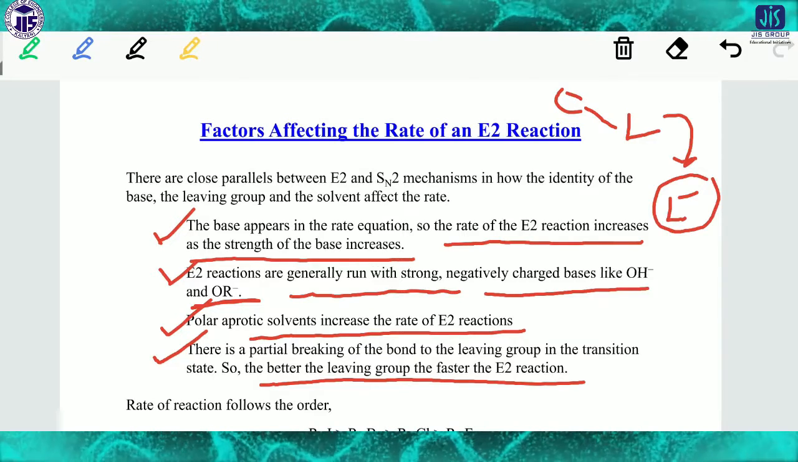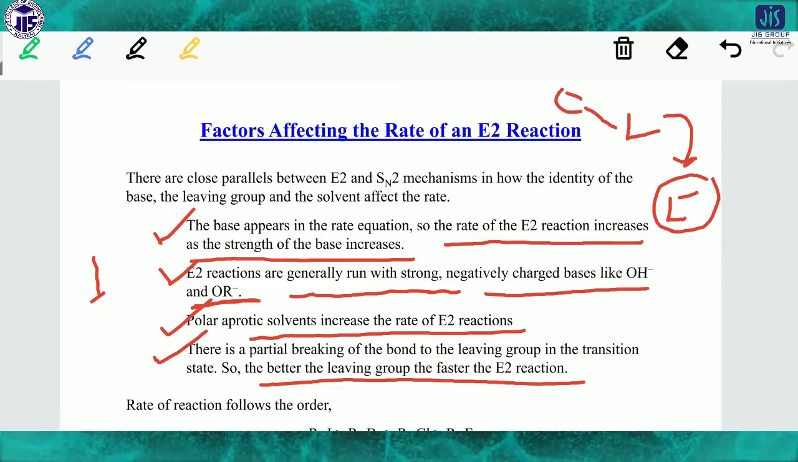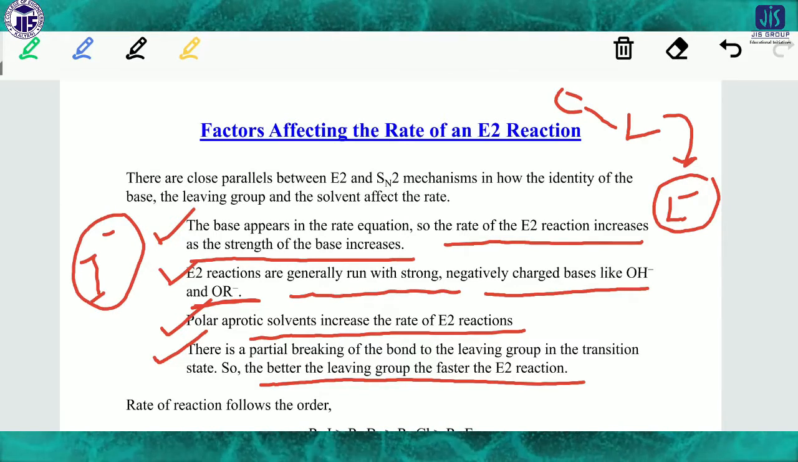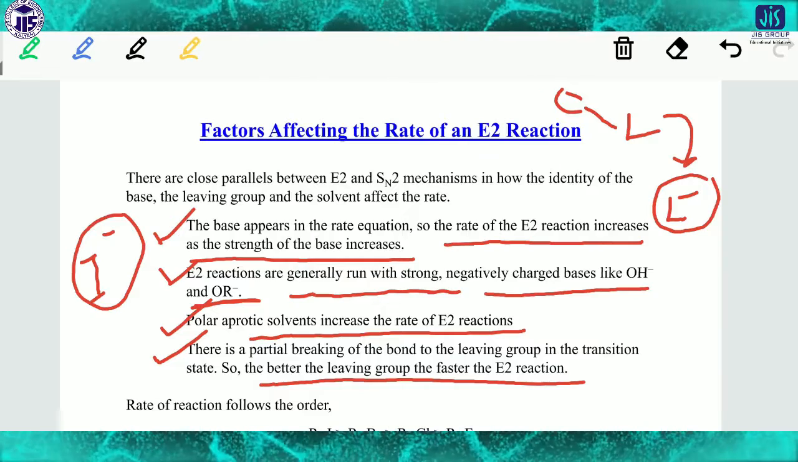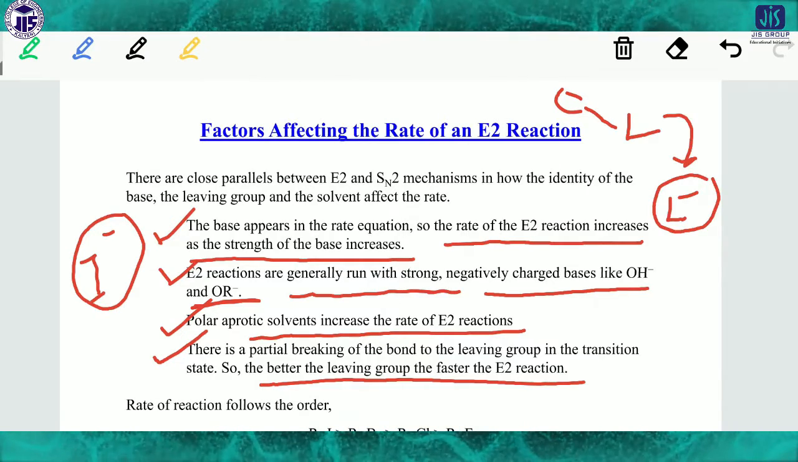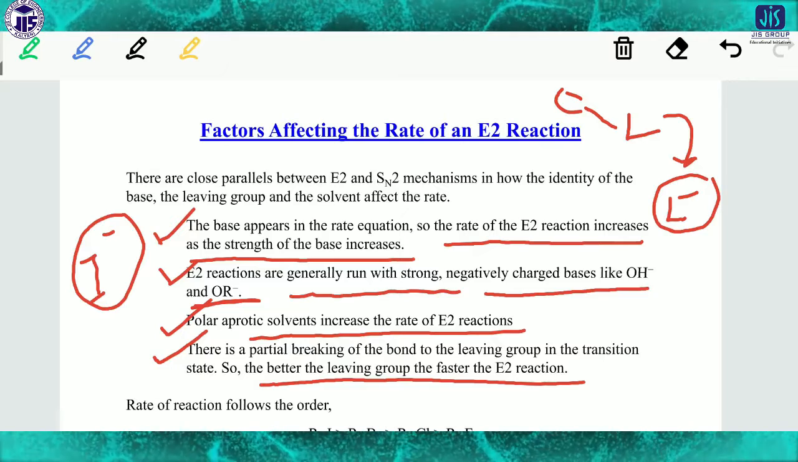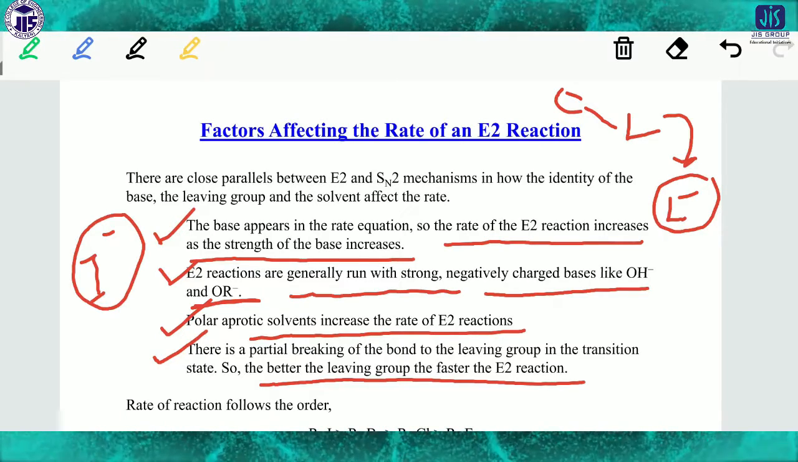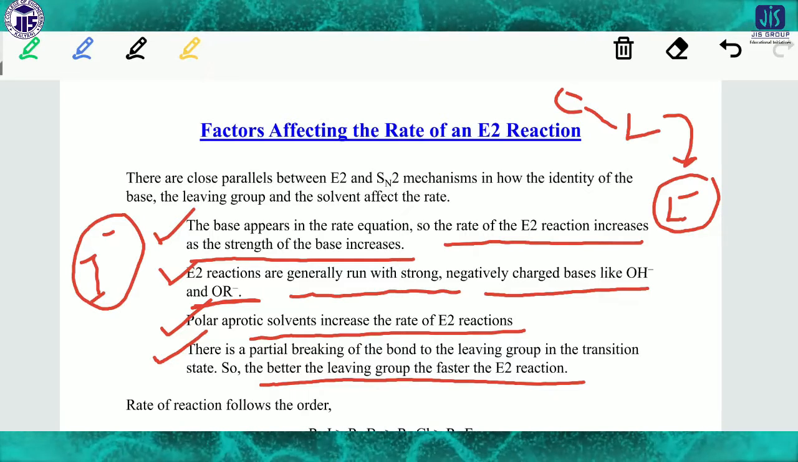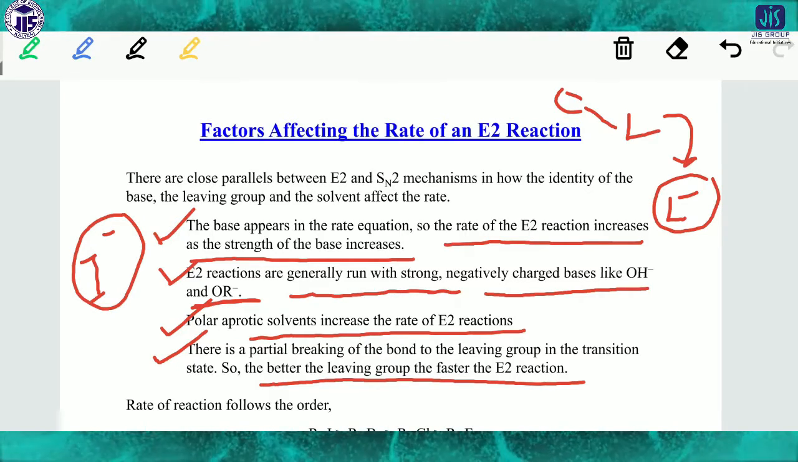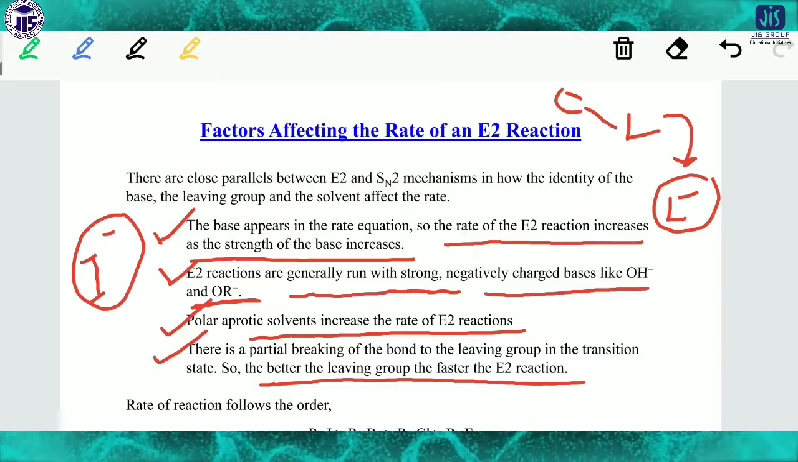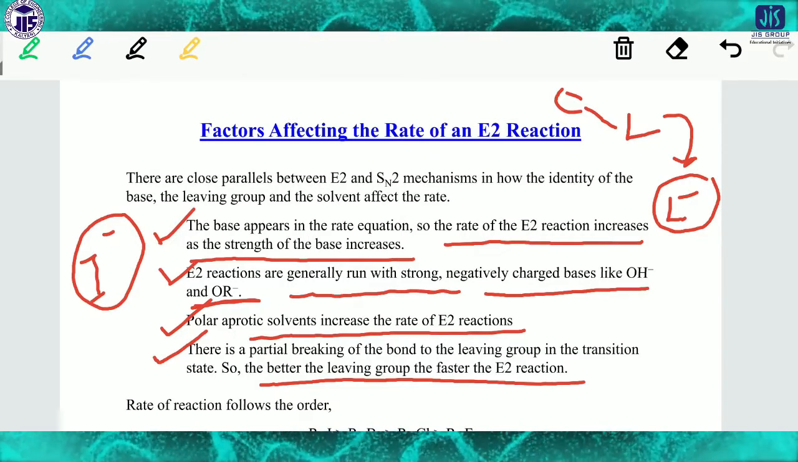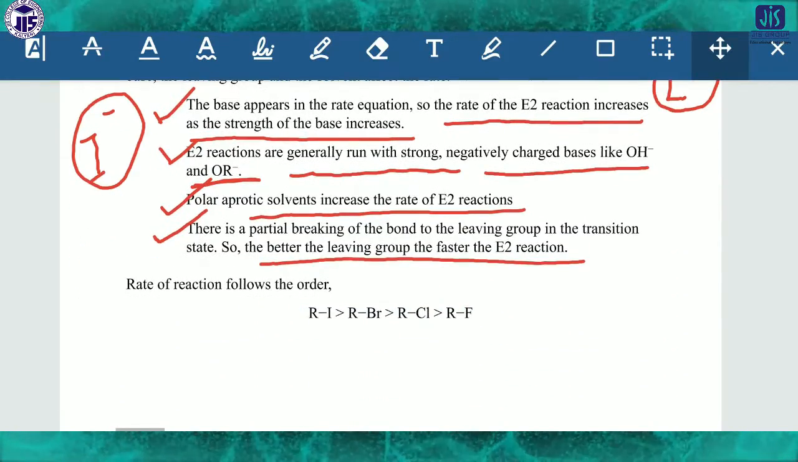Why? Because I minus has a very large size, so it can accommodate the negative charge, and in this way it can be a very good leaving group. For this reason, we can expect that if I is attached to any compound, it can act as a very good leaving group. So now the rate of the reaction follows.